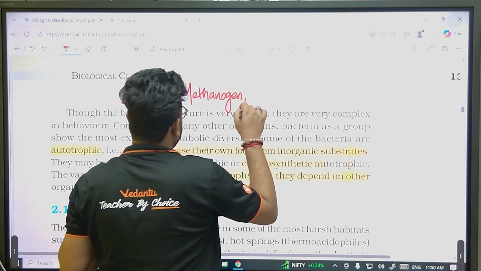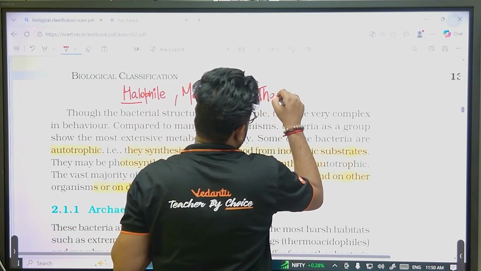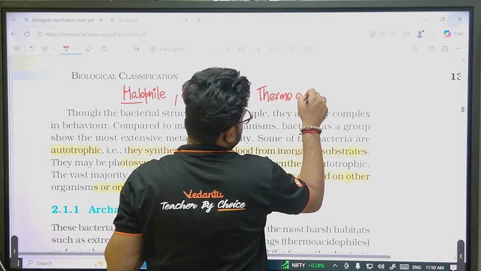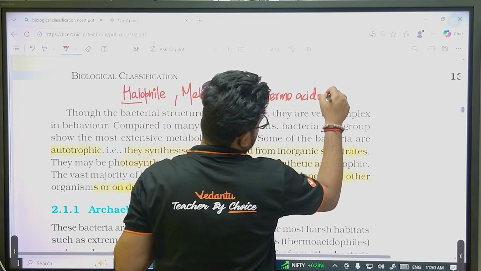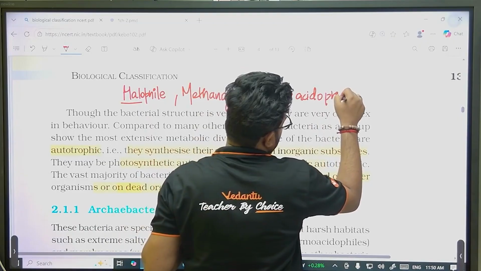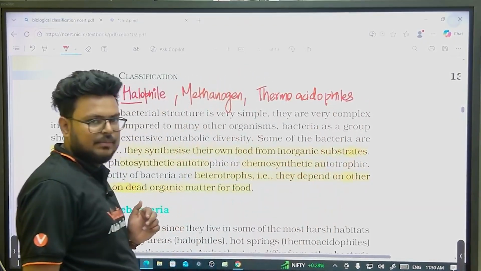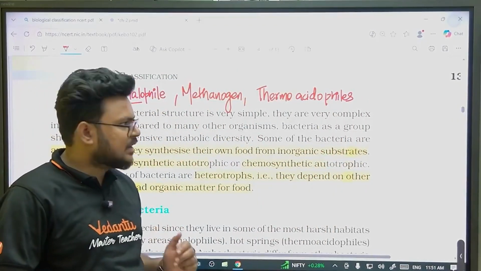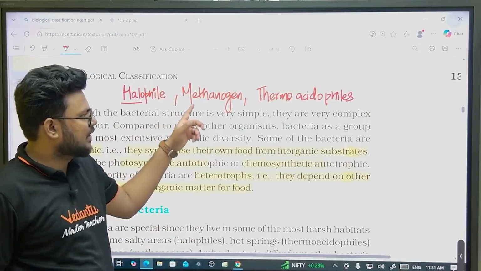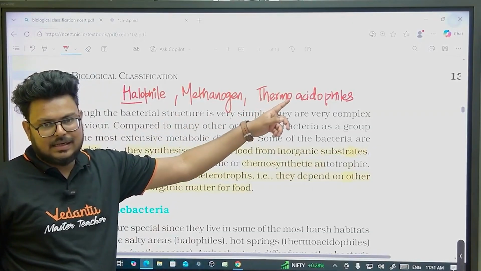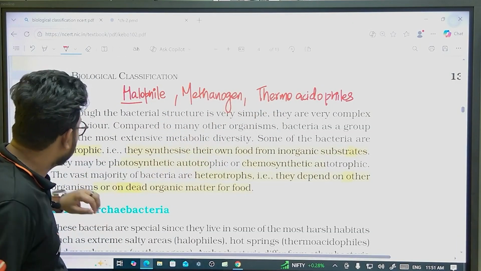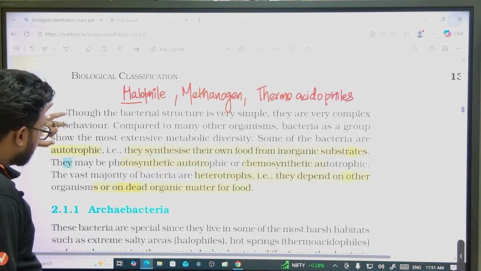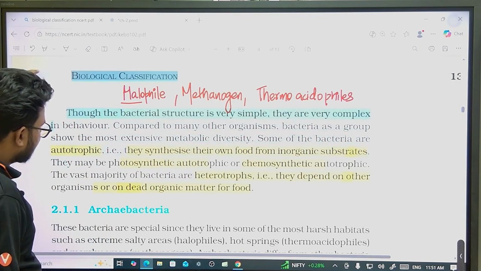And last we have thermoacidophiles: thermo means temperature, acido means acid, and phile means loving. So salt loving, methane generating, and thermal and acid loving organisms come under archaebacteria.